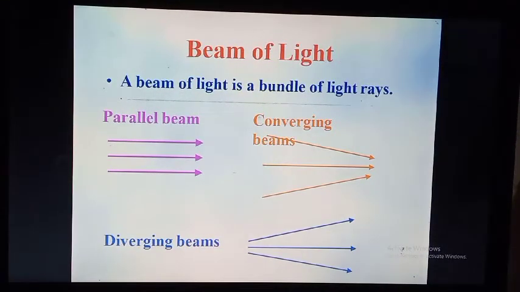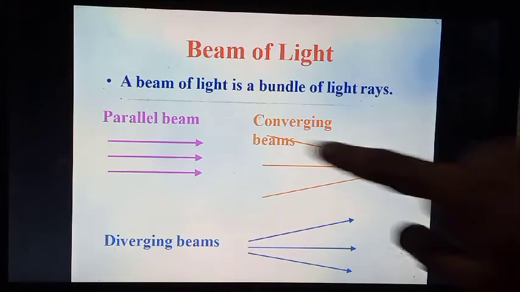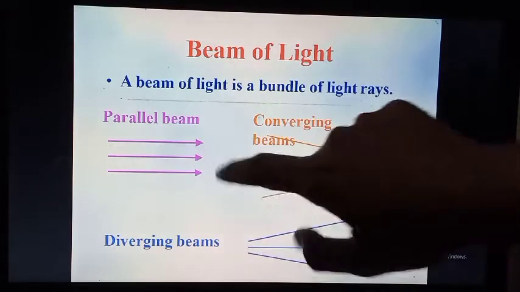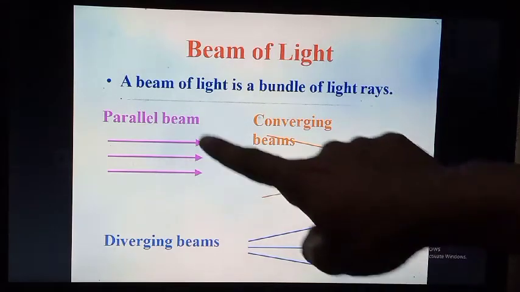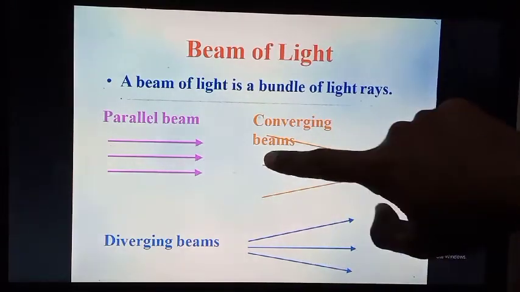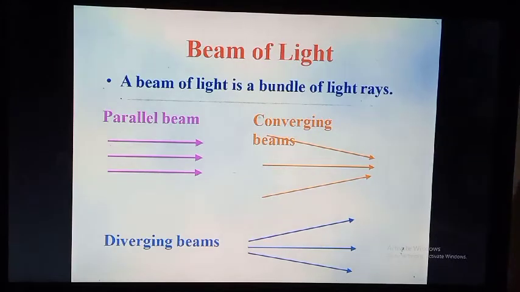Now what is a beam of light? A beam of light is a bundle of light rays. There are 3 types of beam: first is parallel beam, second is converging beam and third is diverging beam. In a parallel beam, as we see in this diagram, all the rays travel in the same direction and do not intersect each other. As we know, parallel lines cannot intersect with each other. Same, the beams that do not intersect each other are known as parallel beams.